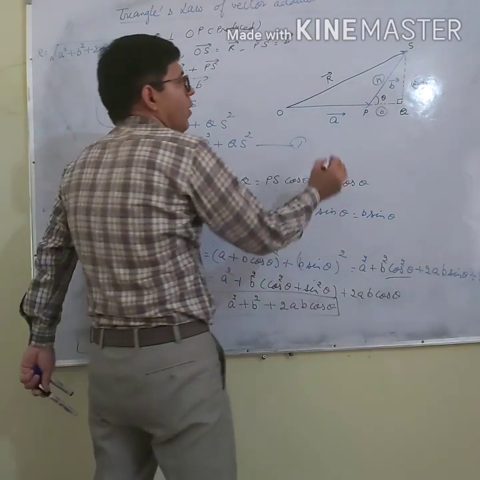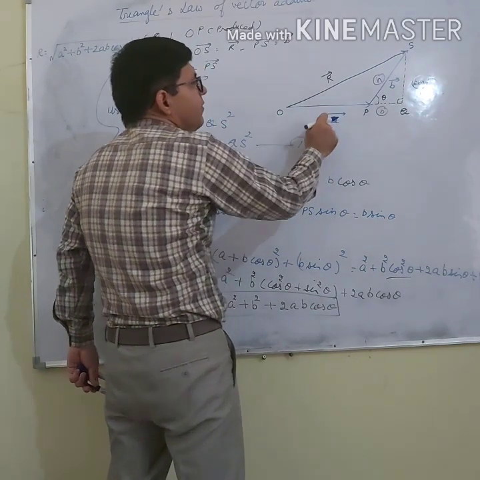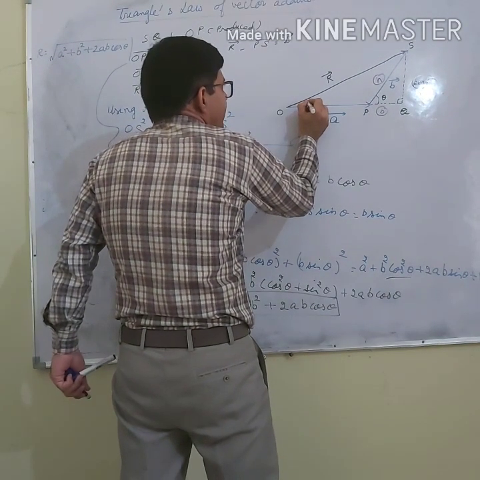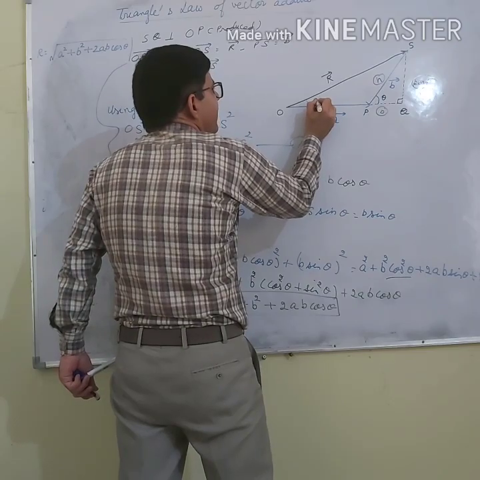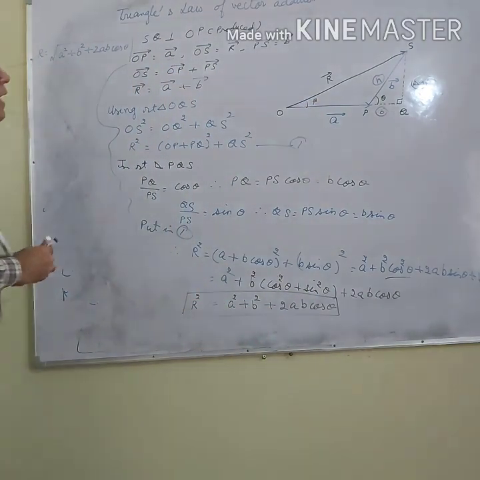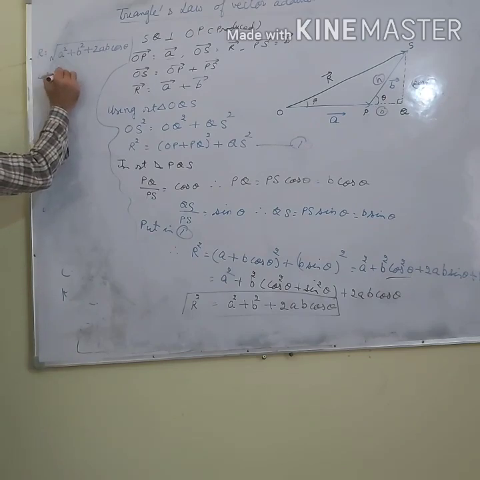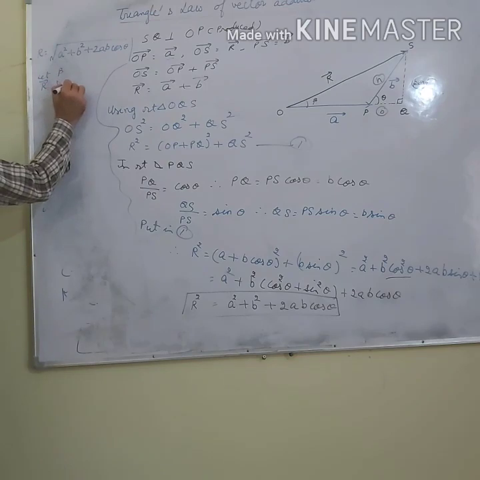The question is, what is the angle between the resultant and vector A? Let us say beta is the angle between R and vector A. So what can I write?